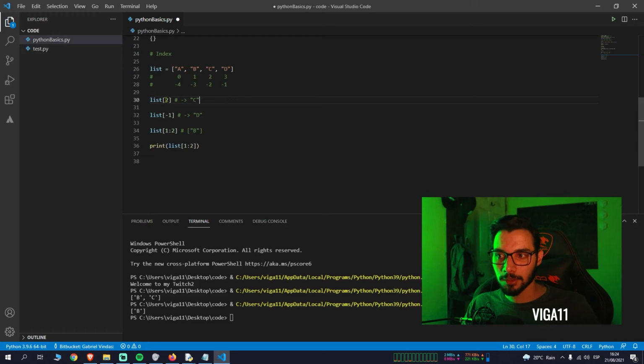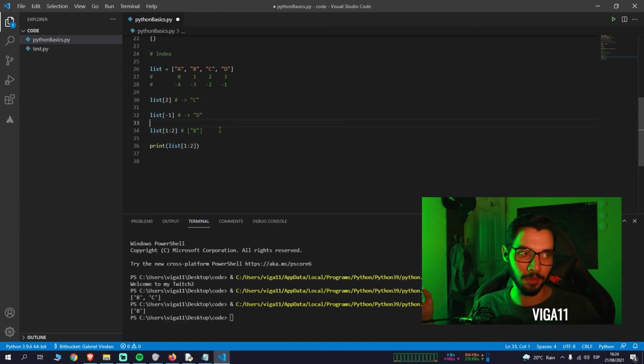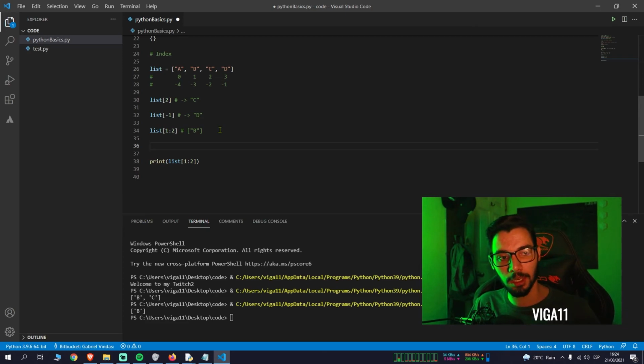When you access from a position, it will give you the element. But if you slice the list, it will give you a list with the values, which is different, but it's something that you need to take into account. You can also not use one of the positions, and Python will just infer that you meant the beginning or the end.